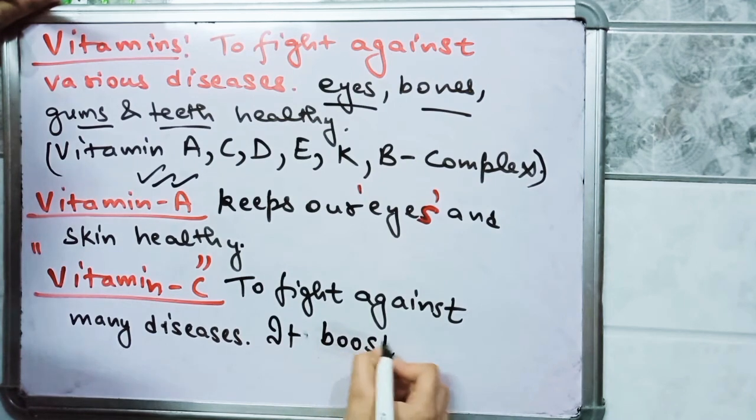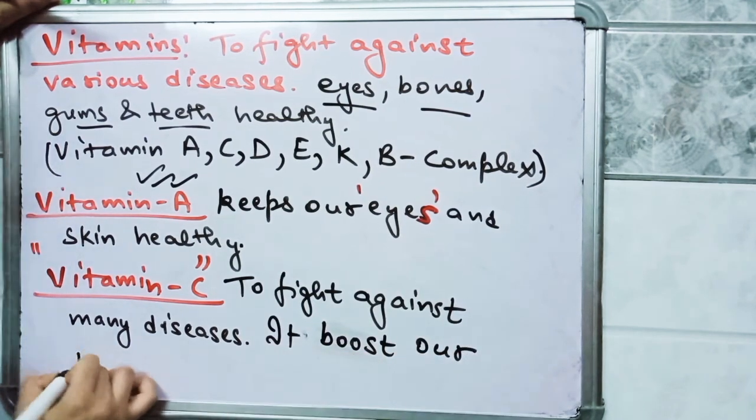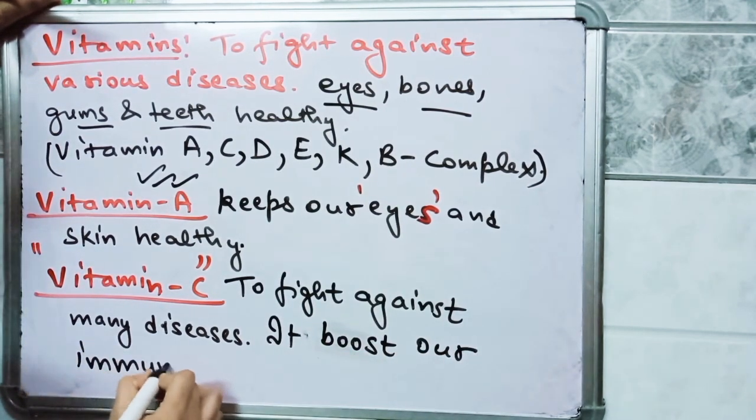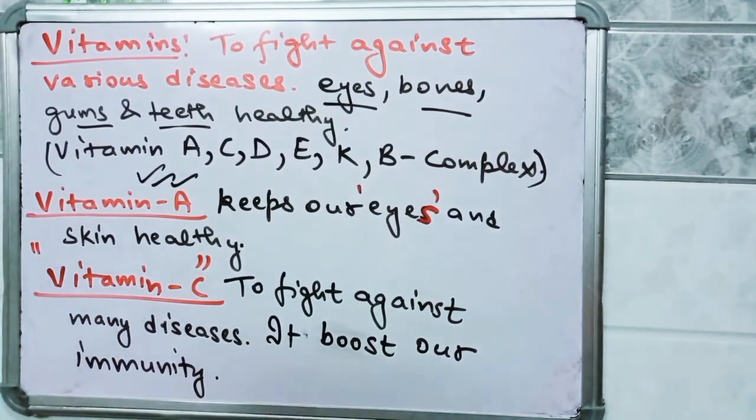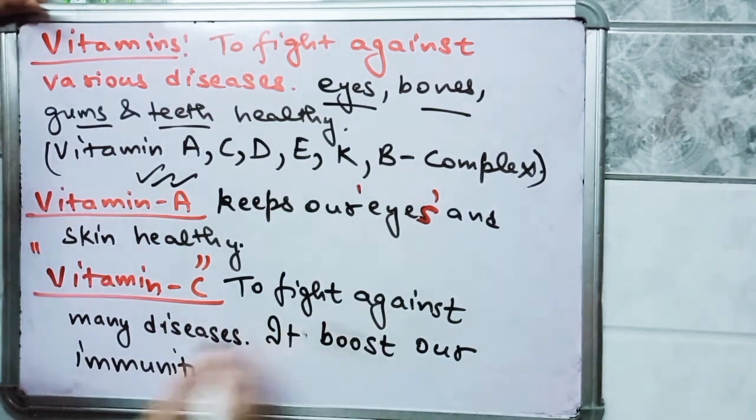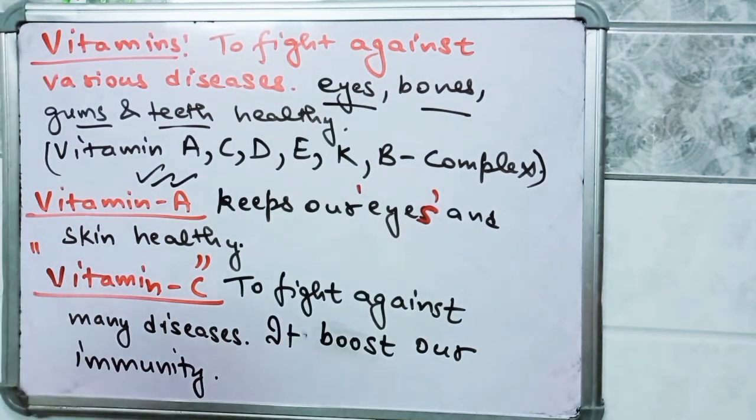And what is immunity? Immunity is the fighting ability of our body. So what is the function of vitamin C? Vitamin C is helpful to fight against many disease. It also boosts our immunity.